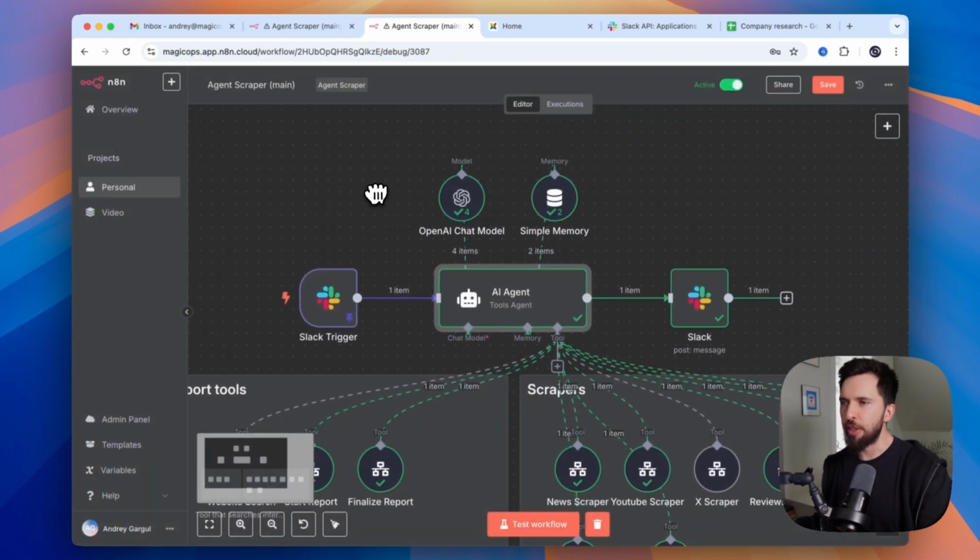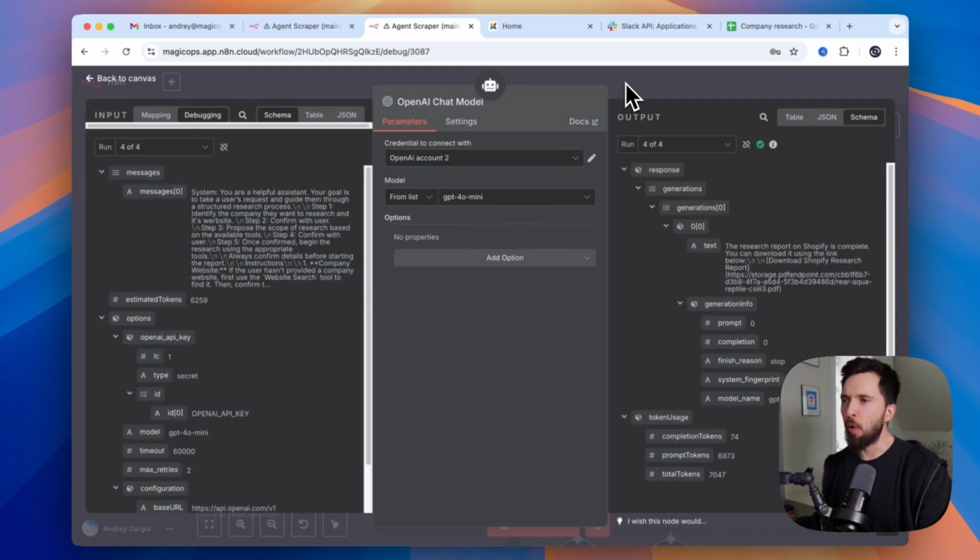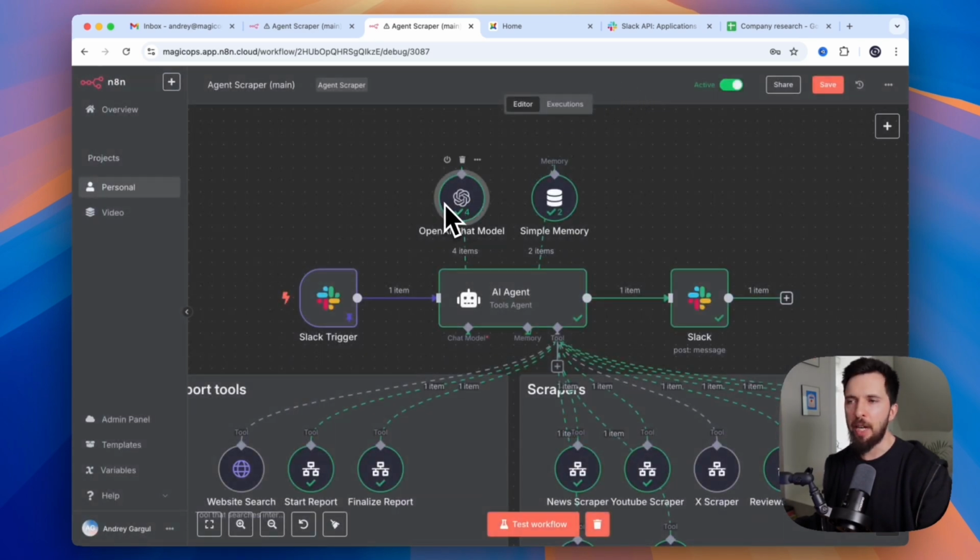Our AI agent needs a brain, and so I'm using the OpenAI GPT-4 mini model. That's totally fine, but if you feel like it's not doing a good job, you can just change it to another model. I use simple memory, and we need that in order for our bot to remember the conversation. If you expect the bot to respond to the previous messages and have that context, you want to add simple memory to it.